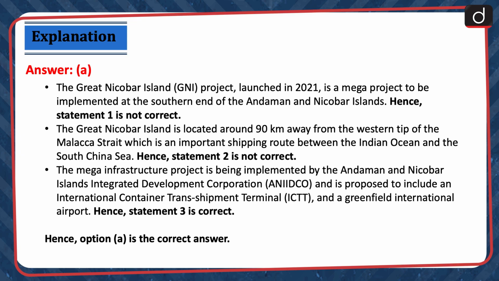The Great Nicobar Island or GNI project launched in 2021 is a mega project to be implemented at the southern end of the Andaman and Nicobar Islands. Hence, statement 1 is correct. The Great Nicobar Island is located around 90 km away from the western tip of the Malacca Strait, which is an important shipping route between the Indian Ocean and the South China Sea. Hence, statement 2 is not correct. The mega infrastructure project is being implemented by the Andaman and Nicobar Islands Integrated Development Corporation and is proposed to include an international container transshipment terminal and a greenfield international airport. Hence, statement 3 is correct. Hence, option A is the correct answer.